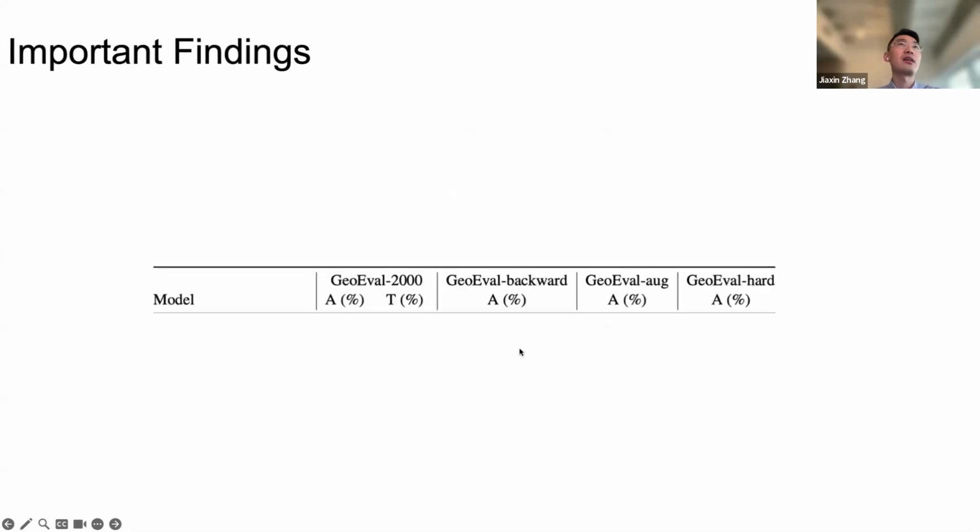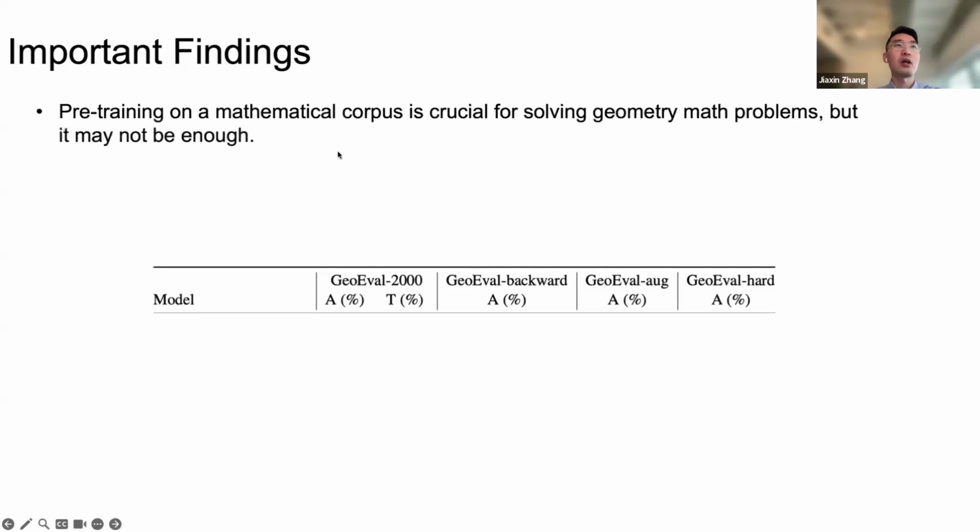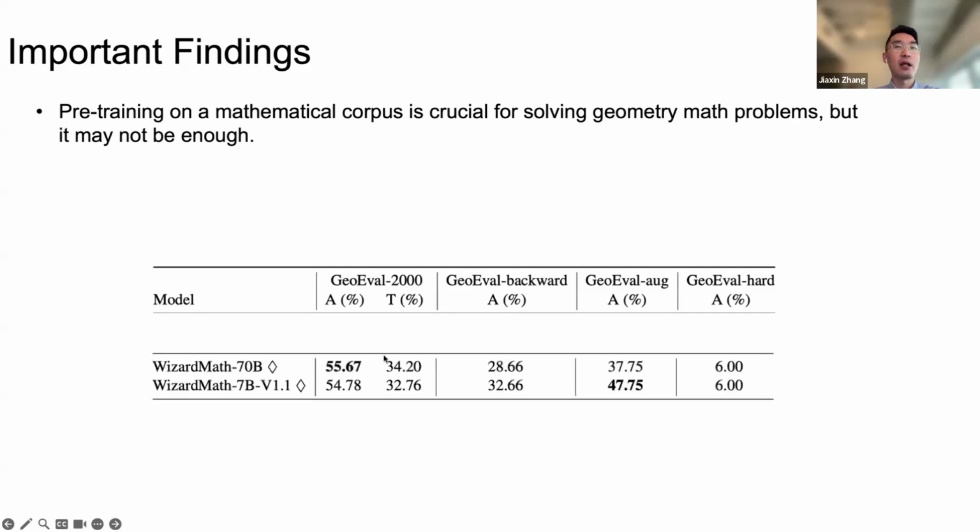Here are the important findings from our evaluation. The first is that pre-training on a mathematical corpus is crucial, but it may not be enough. This is demonstrated by the performance of WizardMath. WizardMath performs very well on the GeoEval-2000, backward and augmented subsets. However, it performs very badly on the GeoEval-hard subset.